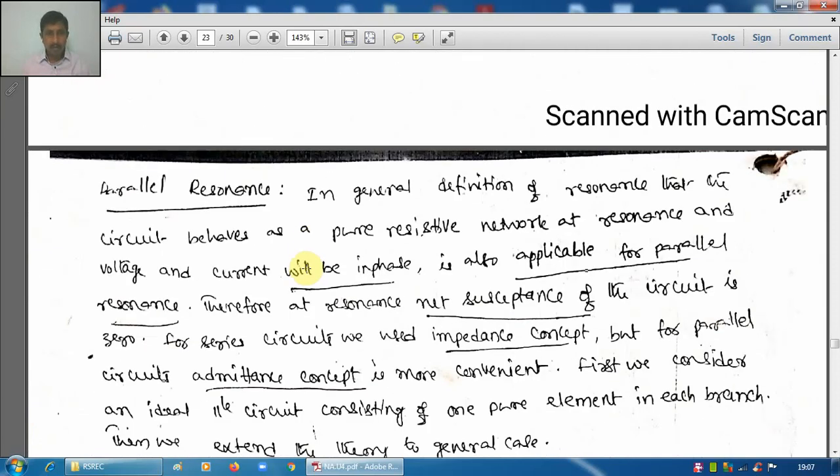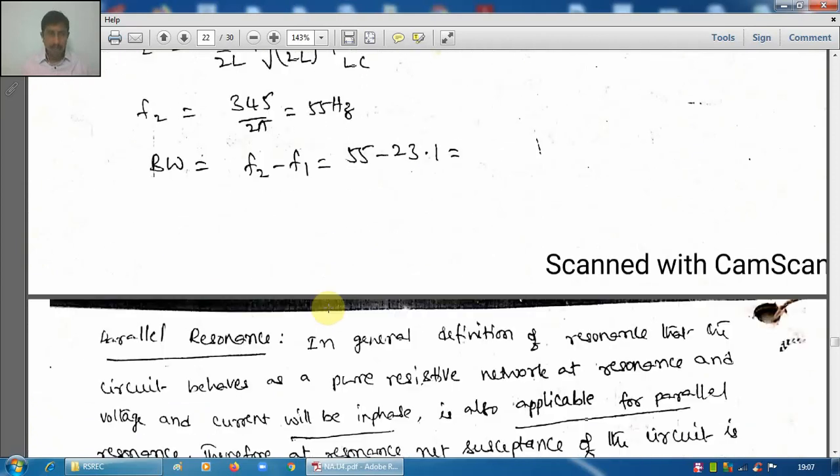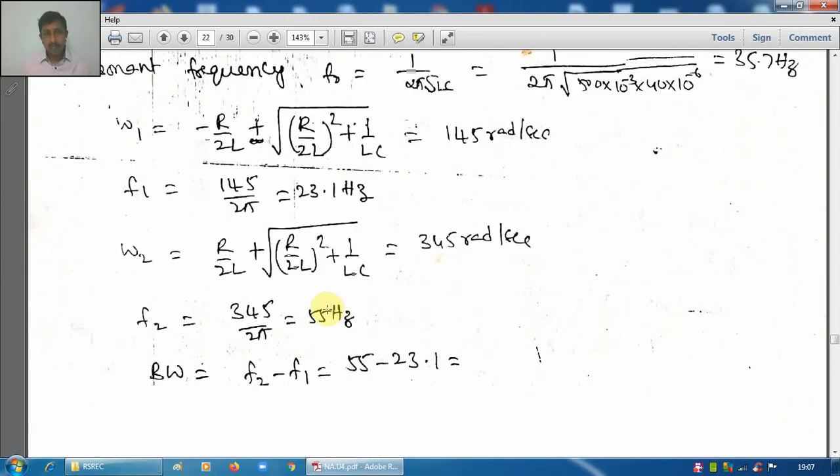There are some problems given here, one problem is given, and some other problems at the end of this topic are also given, but the problems are straightforward, direct usage of formula only, nothing twisting. You can easily understand just by seeing them, and the solution is also given. That is about the series resonance.